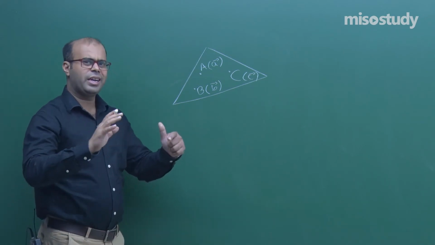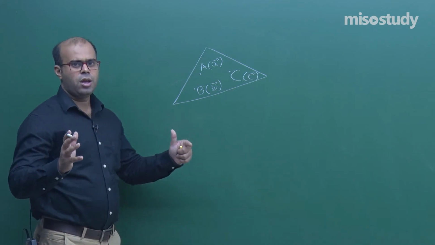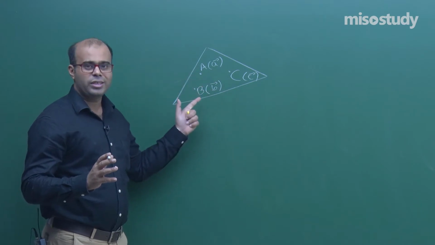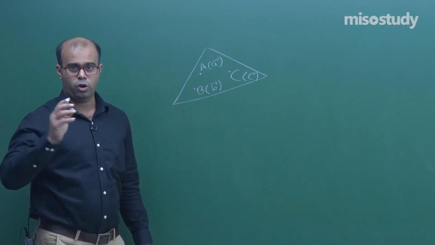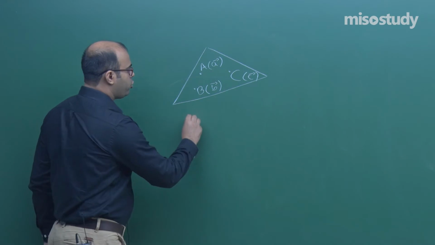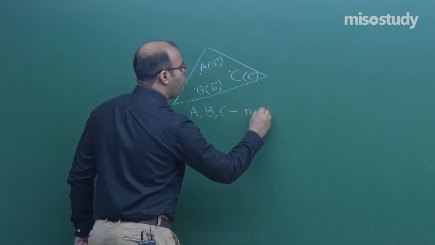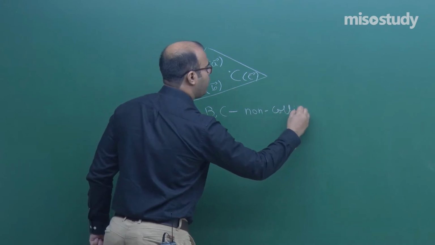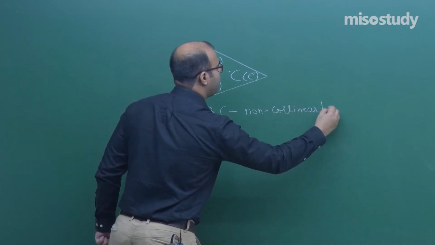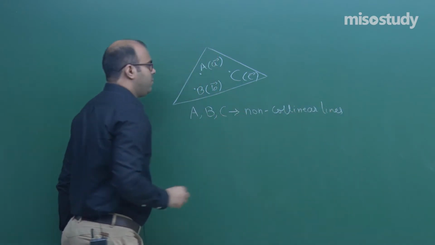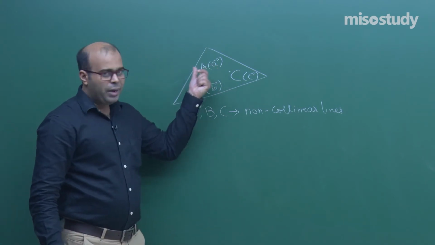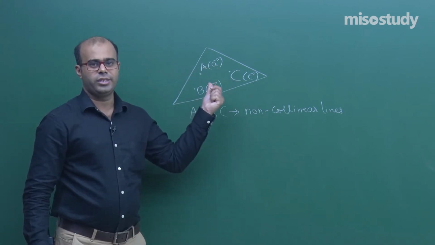Through 2 points there can be an infinite number of planes, but if there are 3 points and these are non-collinear points, not on the same line, then a unique plane will pass through these 3 points.